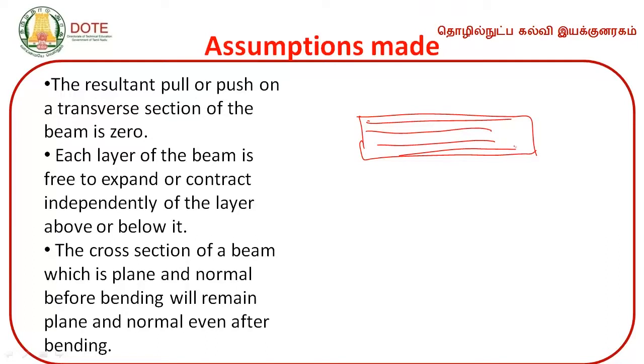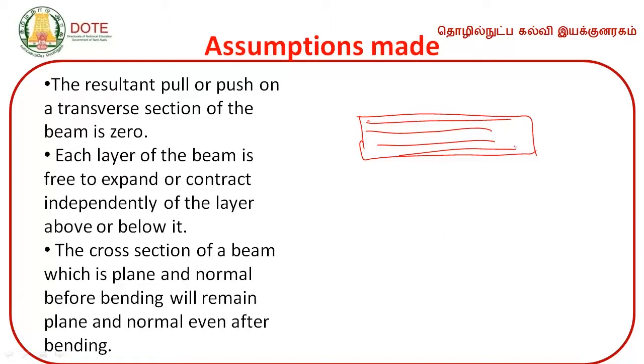The cross section of the beam, which is plane and normal before bending, will remain plane and normal even after bending.